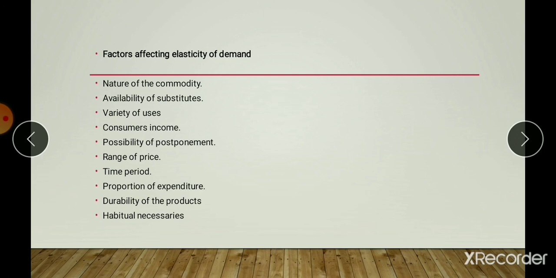Price elasticity of demand also depends upon the range of the price. High price commodities like diamond and low price products like salt have low price elasticity. Commodities having price in the moderate range have higher price elasticity.